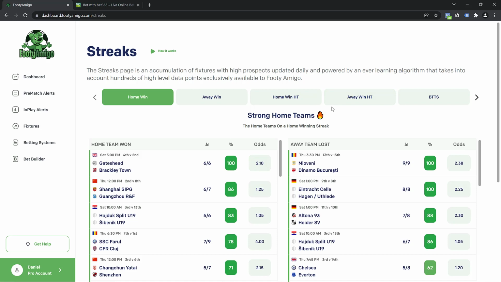We have various categories such as home win at halftime, away win at halftime, both teams score, goals at halftime, over 1.5 goals, over 2.5 goals, under 3.5 goals, most goals at first half, most goals at second half, corners streak, under corner streak, under 2.5 goal streaks. We have so much data right here for you to be able to pick qualified games on a daily basis.